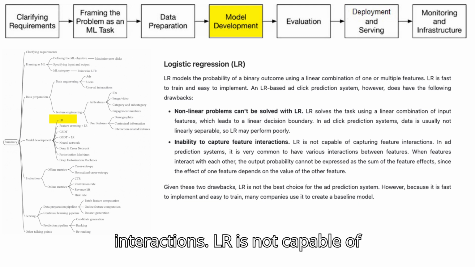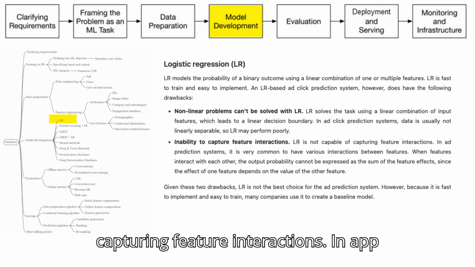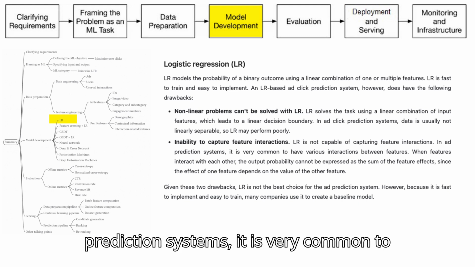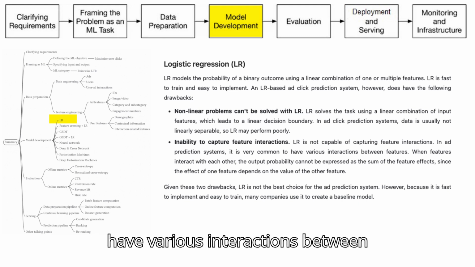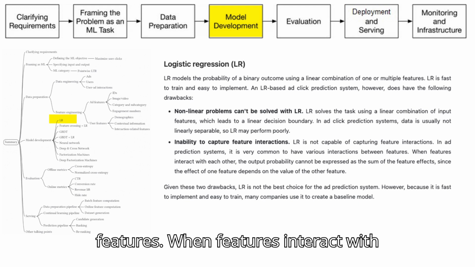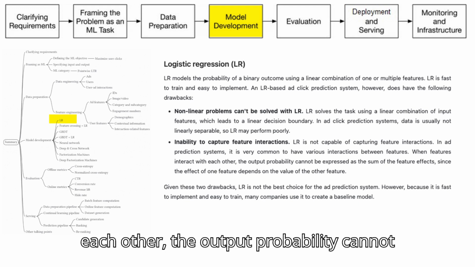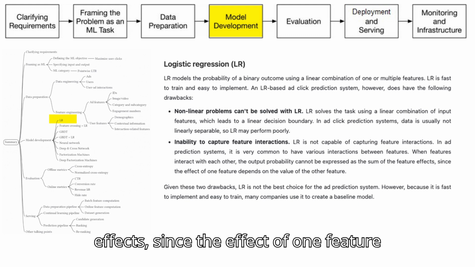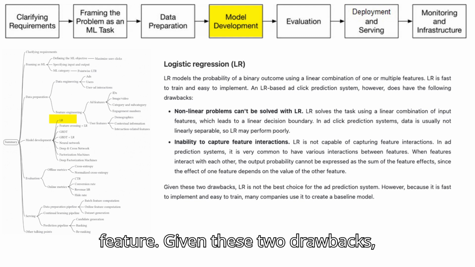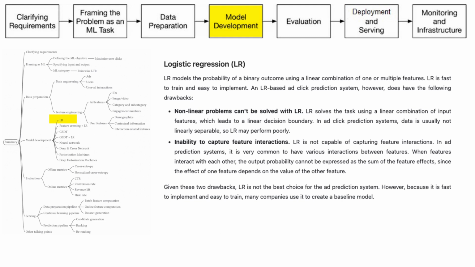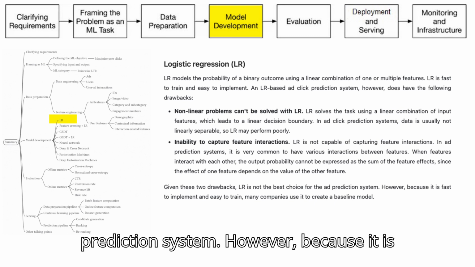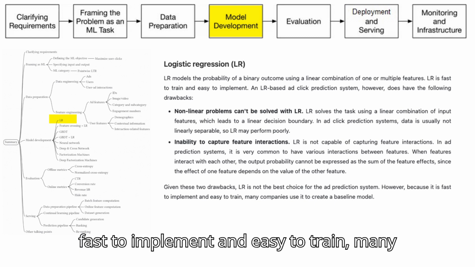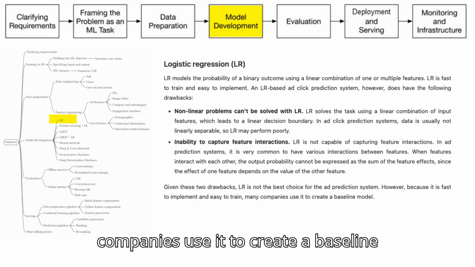Inability to capture feature interactions. LR is not capable of capturing feature interactions. In ad prediction systems, it is very common to have various interactions between features. When features interact with each other, the output probability cannot be expressed as the sum of the feature effects, since the effect of one feature depends on the value of the other feature. Given these two drawbacks, LR is not the best choice for the ad prediction system. However, because it is fast to implement and easy to train, many companies use it to create a baseline model.